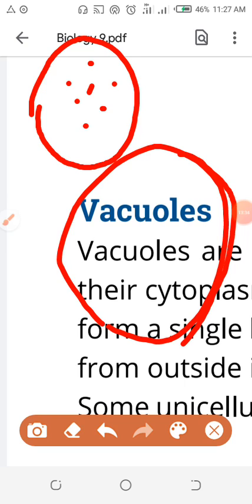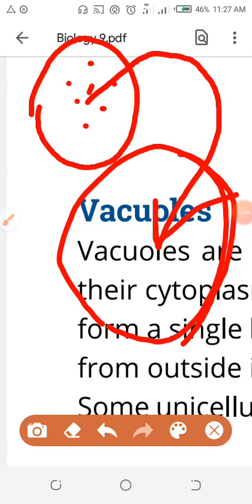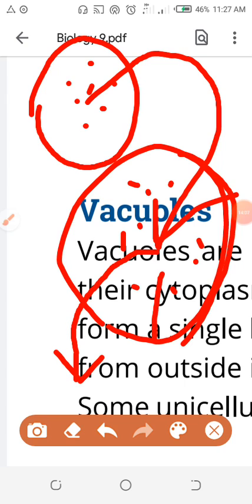They both come together. Digestive enzymes move from the lysosomes to the vacuole. This vacuole is the food vacuole, remember. They will digest the food. What is digestion? The complex molecules, the large molecules, change to small molecules with the help of enzymes. When it is digested, when small molecules are formed, those small molecules will move from the food vacuole to the cytoplasm, meaning they will be distributed to all parts of the cell. Why is there a need to distribute this digested food?